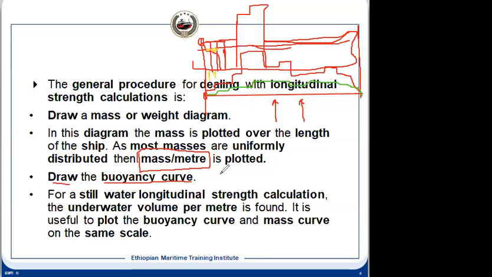And when we are drawing these curves, the scale has to be the same. Both our mass or weight curve diagram and the buoyancy curve must be maintained at the same scale, because we will be deducting these two values. One is in the upward direction, one is in the downward direction. We have to deduct them, so the same scale has to be maintained, otherwise you will not get the correct values. So this is the way the buoyancy curve and the mass curve are drawn.